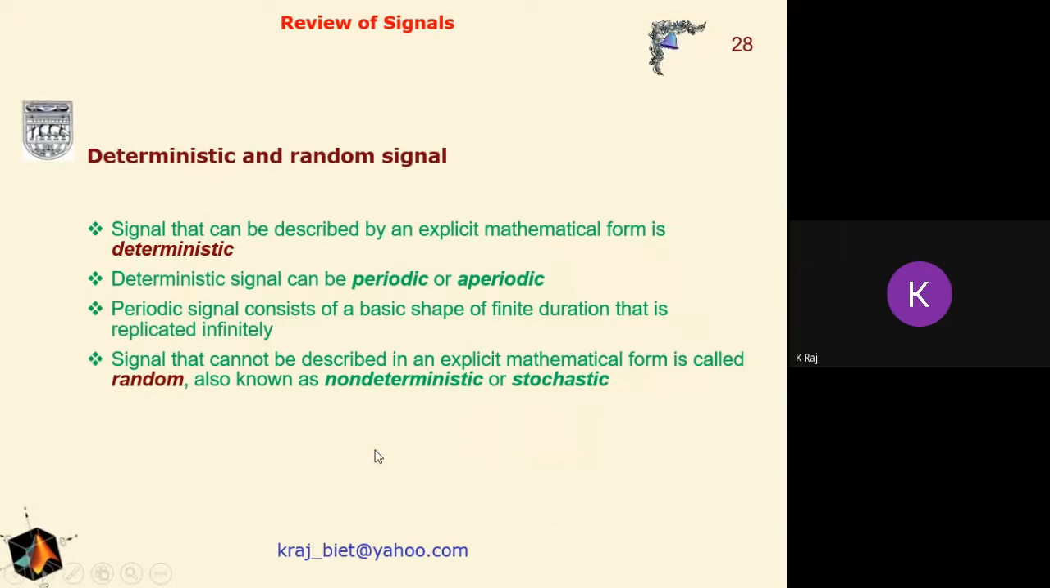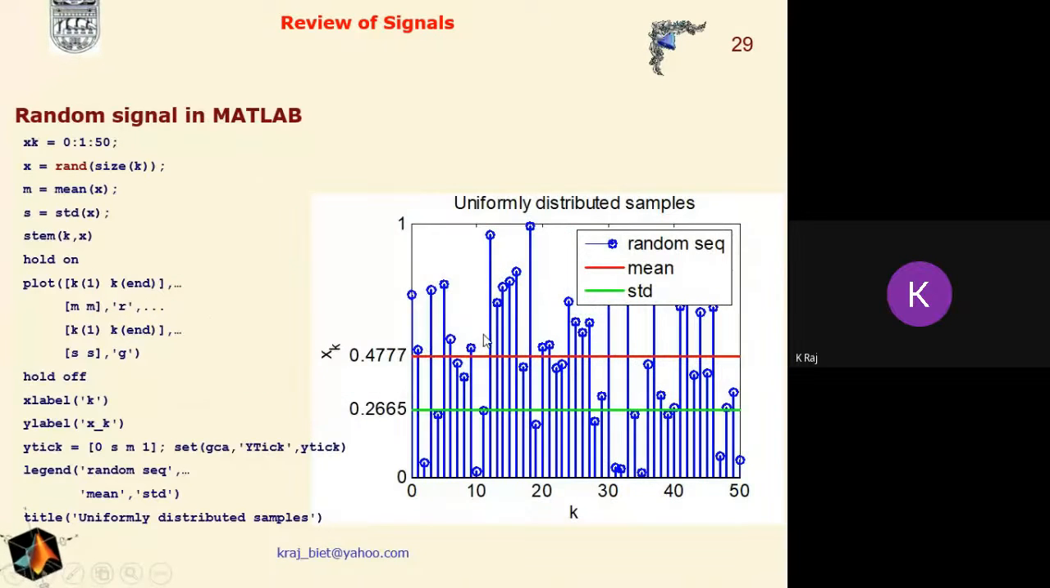Now suppose we are interested in generating deterministic and random signals. These can also be generated. We have described many deterministic signals, and in order to generate the random signal, we can use the different types of the rand command, which we described during the discussion of the basic concepts of MATLAB. That is, we describe rand and its size k, and on the basis of this we describe the mean and the standard deviation, and then we use the stem function in order to draw it.